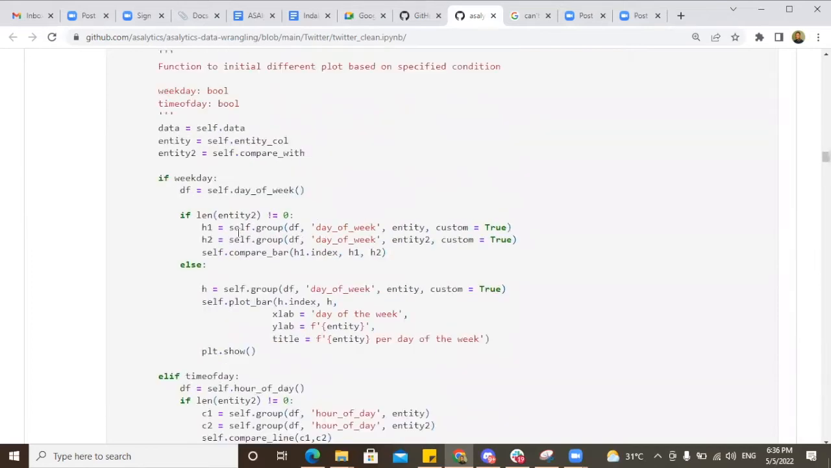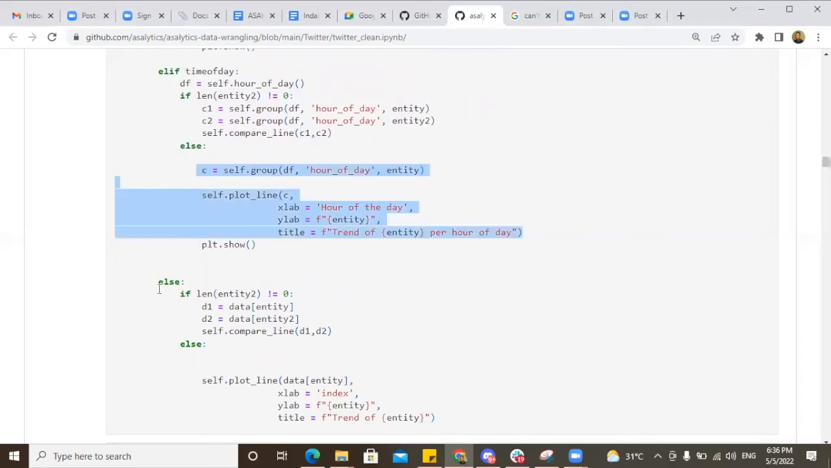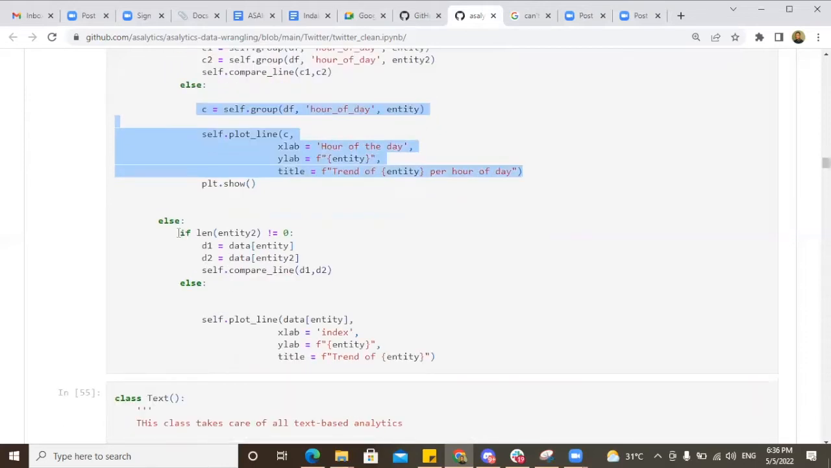However, if you are not considering either weekday or time of the day, and you just want to understand how the likes have gone across each tweet, you get to use this. Then, even though you want to understand across each tweet, there's still an option for you to compare across each tweet.